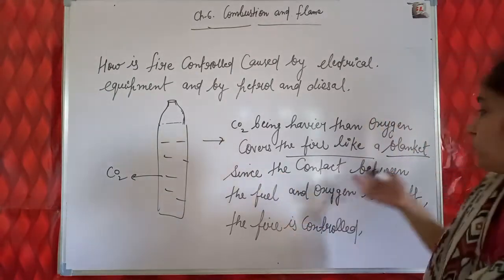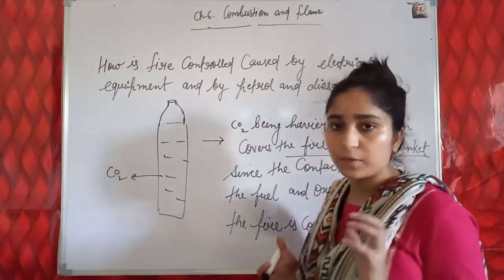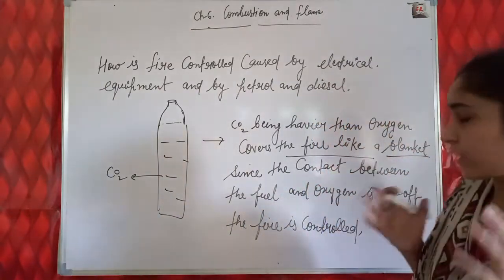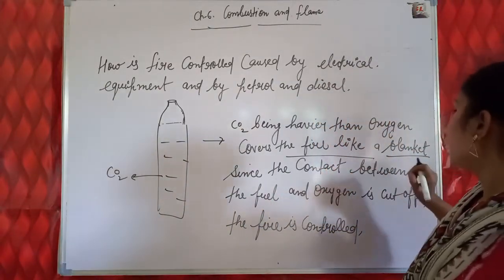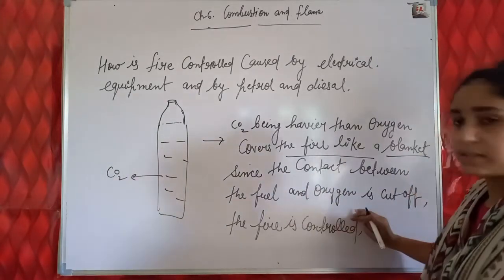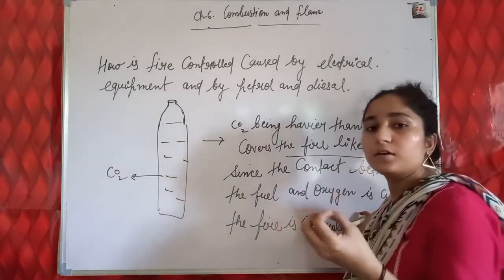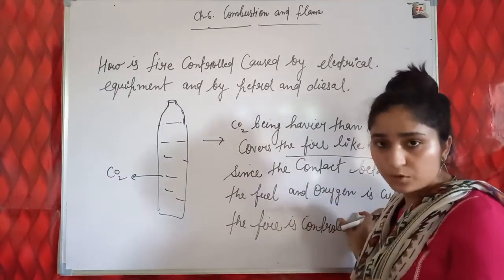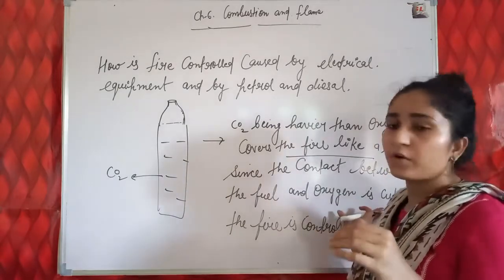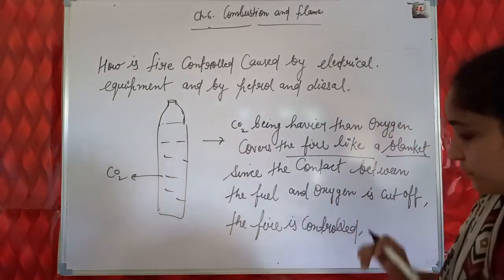So it prevents the supply of air between the fuel and the surroundings. Since the contact between the fuel and oxygen is cut off, oxygen gas is not supplied to the fuel. The supply of oxygen is cut off because of CO2. So the fire is controlled.